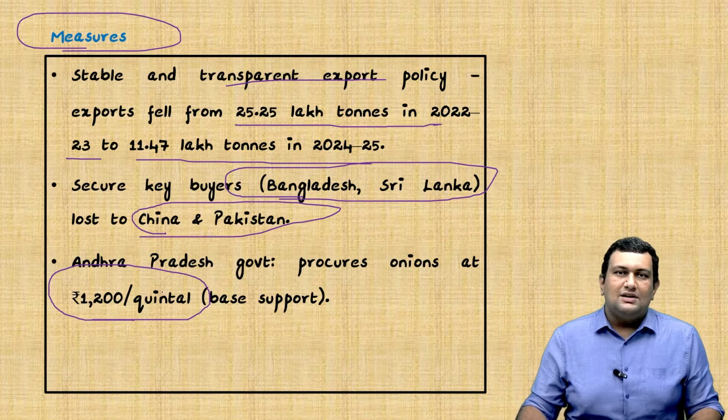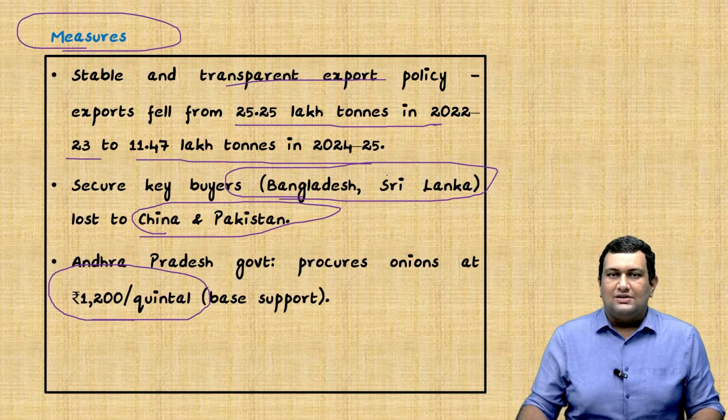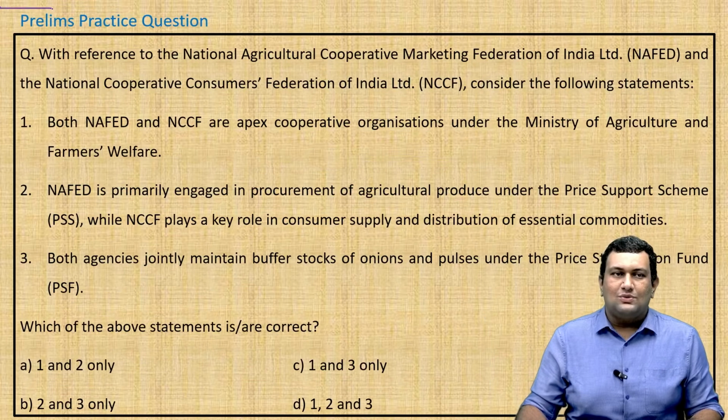So the government can give a certain minimum price for this onion, so that below it the farmers need not sell, and people or companies can procure with the minimum price, so that both farmers as well as companies or people get benefited from it. So this is regarding this topic. We will see a prelims practice question regarding it.